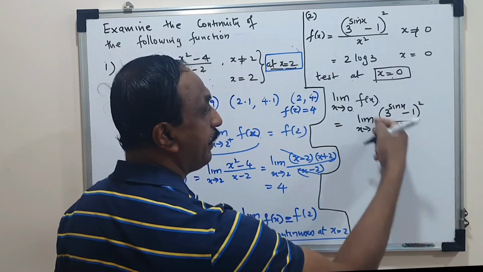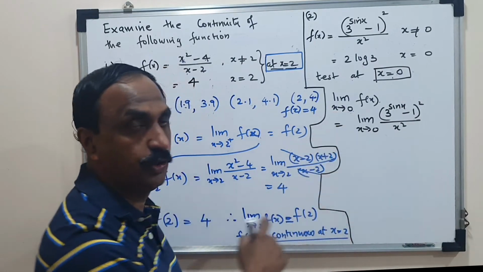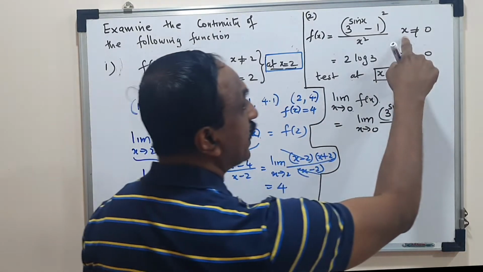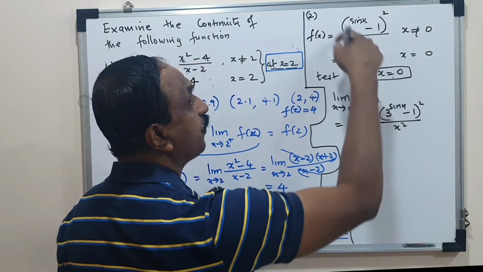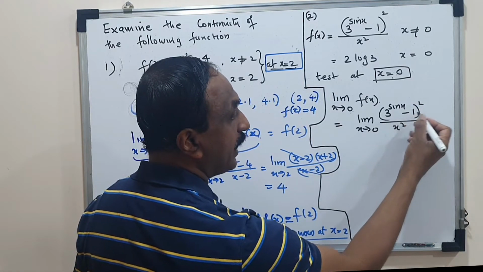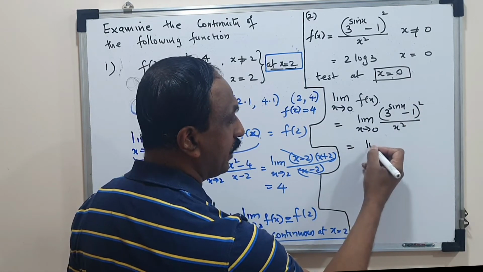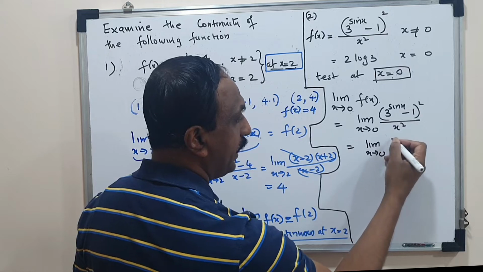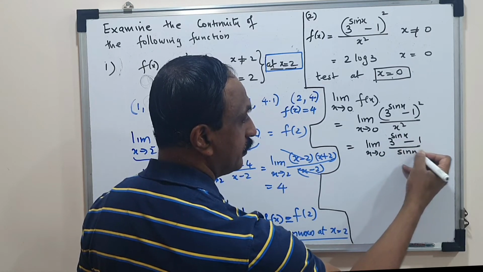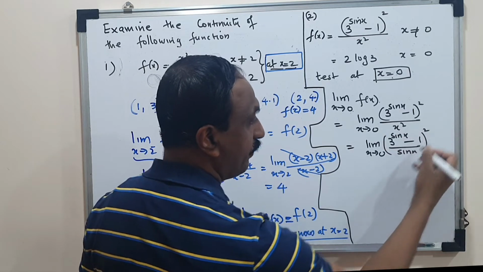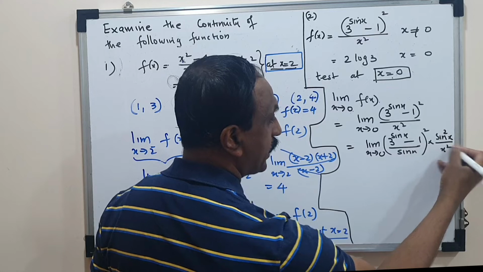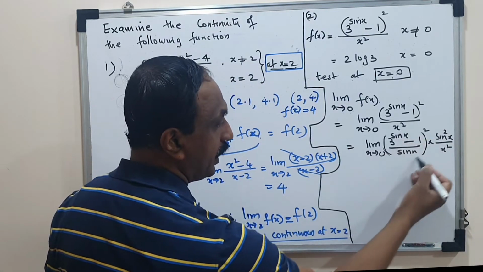Now tell me, why did I replace this? x is tending to 0. That means x is near 0 but x not equal to 0. Since x is not equal to 0, the function's formula is this. So we are calculating the limit. Now 3 raised to sine x minus 1 upon the whole square. So we will convert this into a formula by dividing and multiplying with sine square x. So I have divided by sine square x, and also I multiplied with sine square x and x square. So this became a formula.